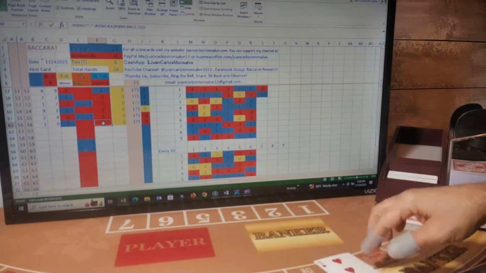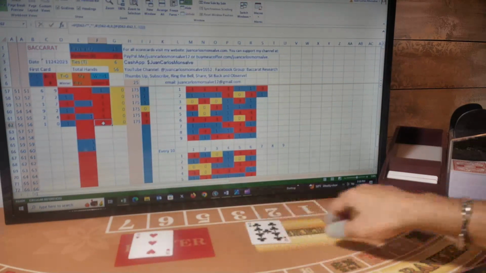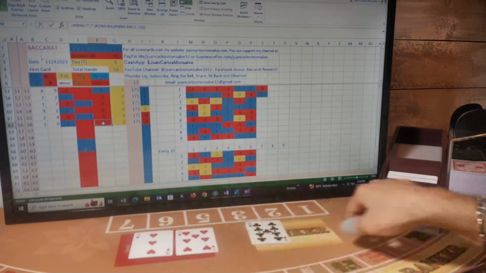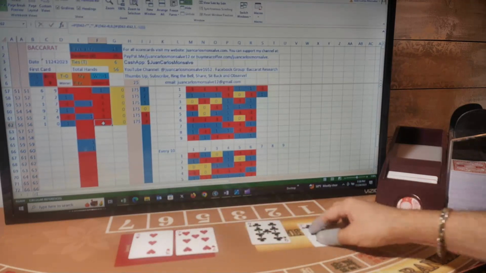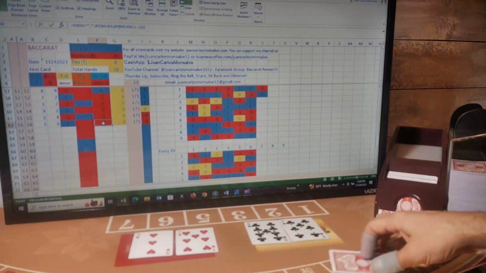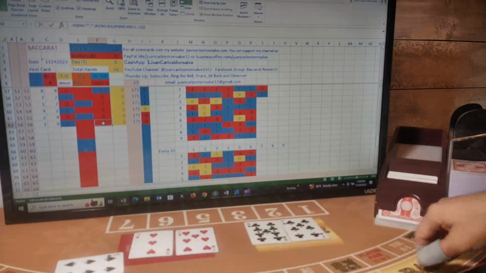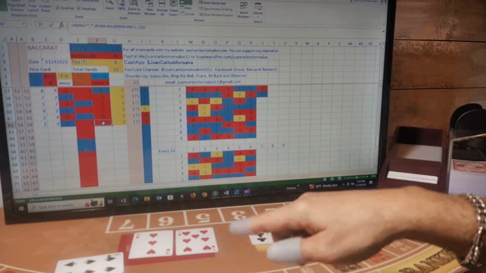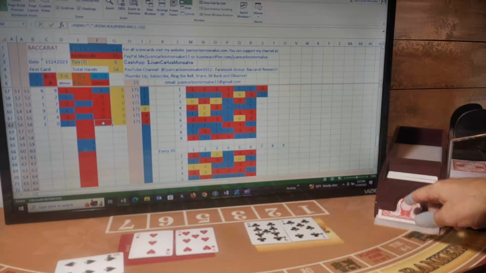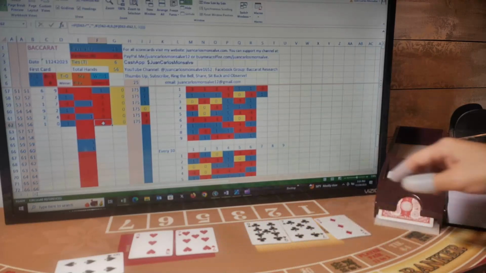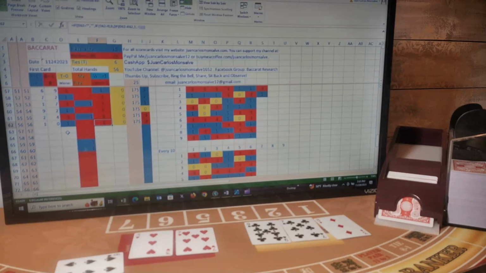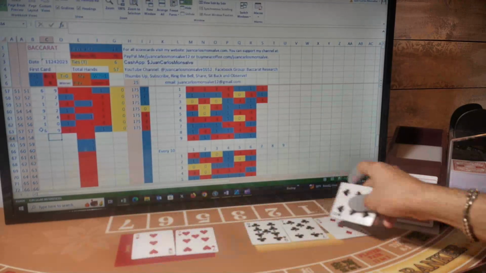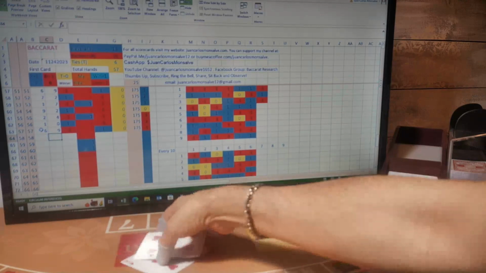My next play will be banker. First card for player, first card for banker, second card for player, second card for banker. So banker has a 6, player has a 0, player gets a third card, it's a 6, and I have a 6 banker. I got a 6 or 7 player third card, so I need to hit this 6. And the third card for banker is a 3 for a total of 9. So 6 player, 9 banker. This is a banker hand. I was betting banker, so I won this hand.